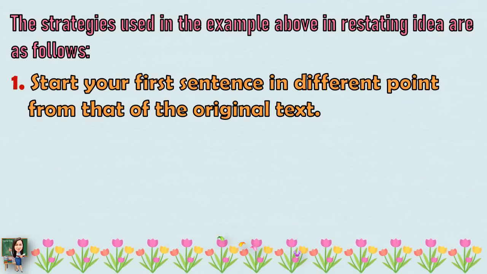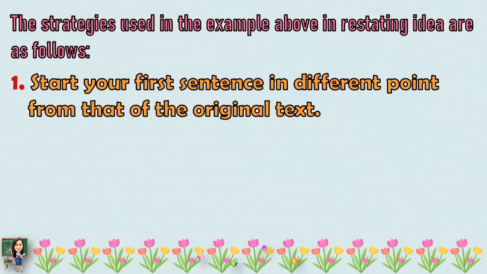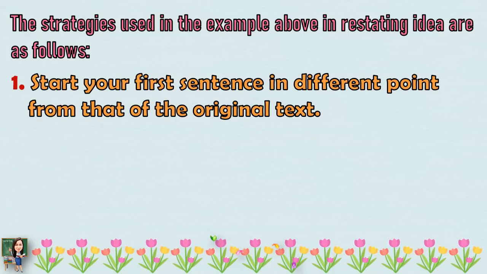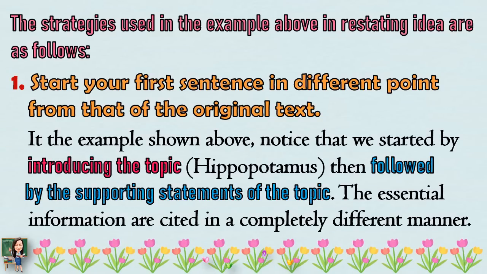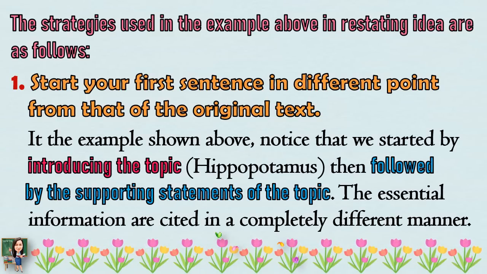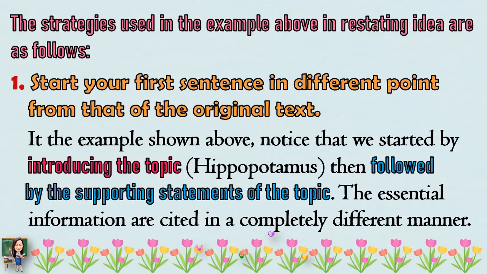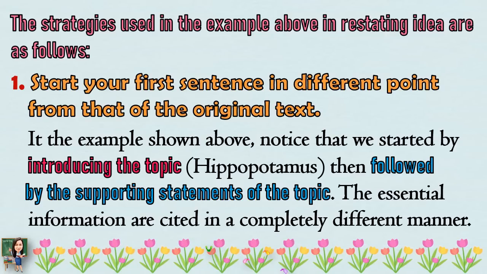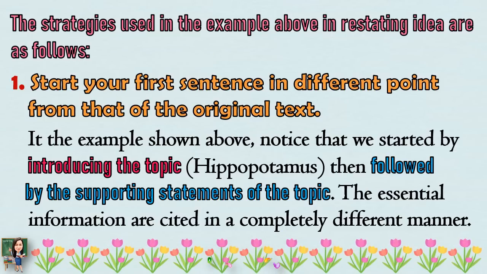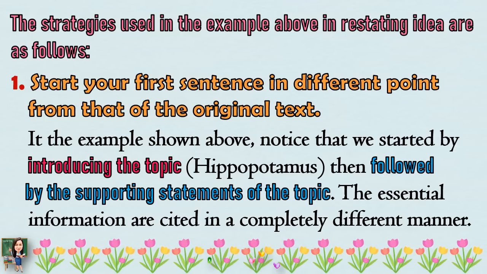First, start your first sentence from a different point than that of the original text. In the example shown above, notice that we started by introducing the topic, which is the hippopotamus, then followed by the supporting statements of the topic. The essential information is cited in a completely different manner.